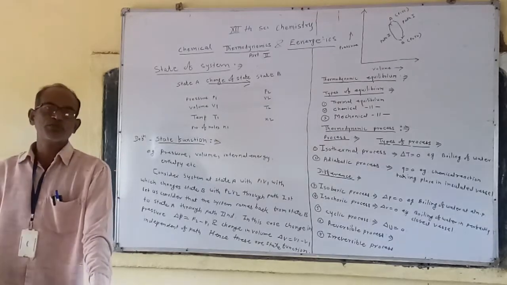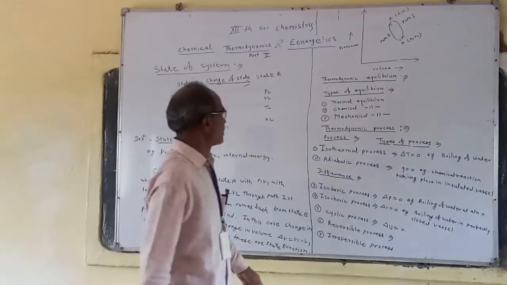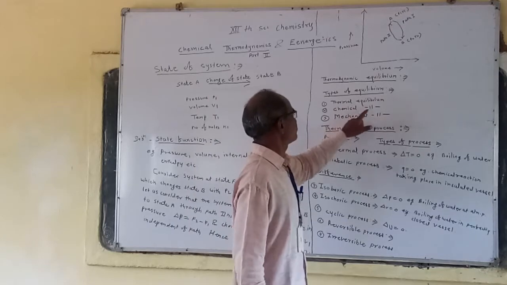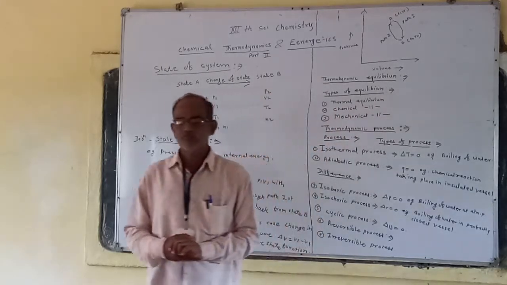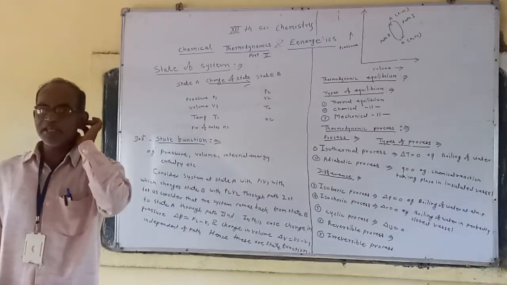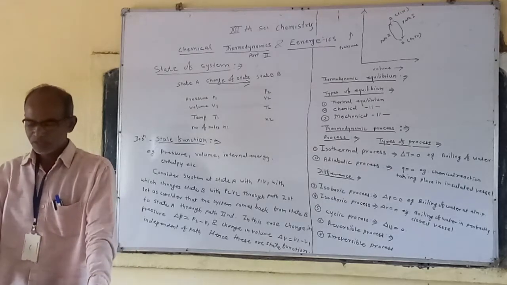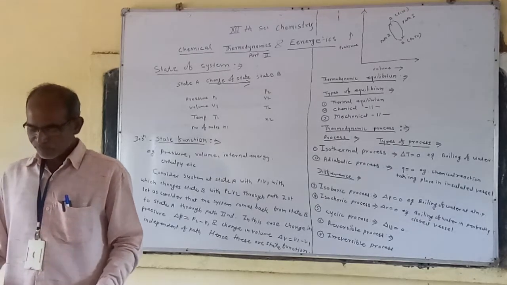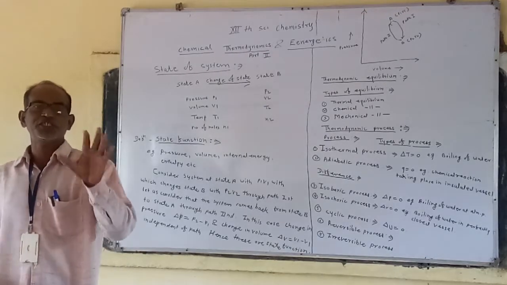There are three types of equilibrium, that is thermal equilibrium, chemical equilibrium and mechanical equilibrium. We will discuss them one by one. Firstly, thermal equilibrium. What is thermal equilibrium? It is the equilibrium where the temperature of the system does not change with respect to time.